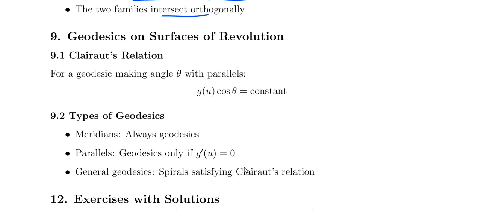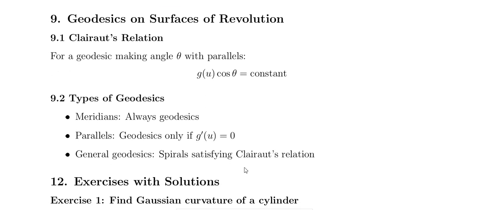Similarly, geodesics on the surface of revolution, we call it Clairaut's relation. For a geodesic making angle theta with the parallels, g of u cos theta equals constant. And the types of geodesics: meridians are always geodesics, and a parallel is a geodesic only if g dash of u equals 0.